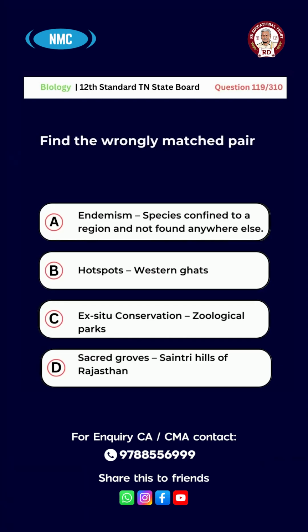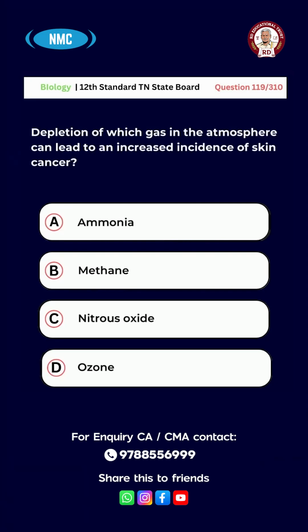Question number 119. Find out the wrongly matched pair. Option A, endemism, species confined to a region and not found anywhere else. B, hotspots, Western Ghats. C, ex situ conservation, zoological parks. D, sacred groves, Shaintri Hills of Rajasthan. E, alien species of India, water hyacinth. And the right answer for this question is option D, sacred groves, Shaintri Hills of Rajasthan.